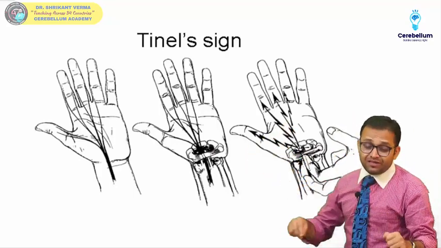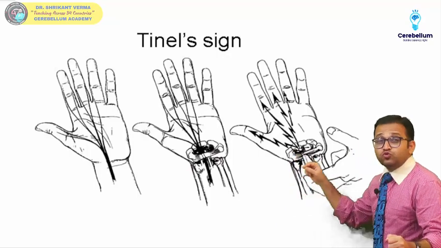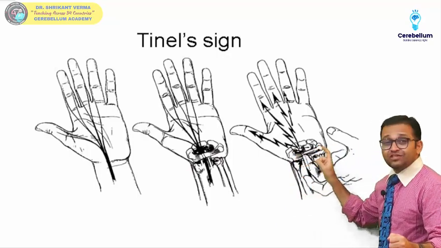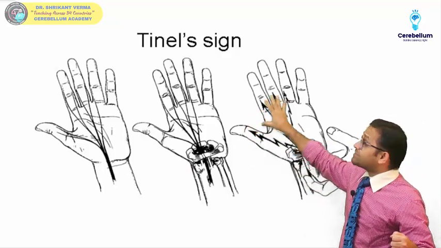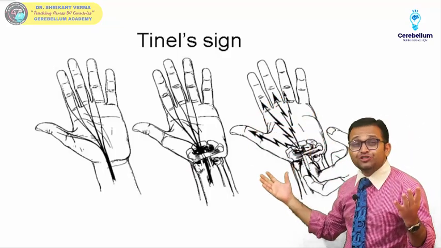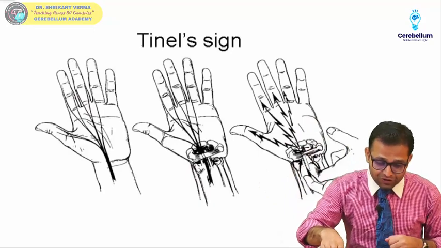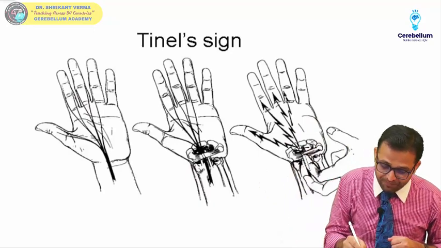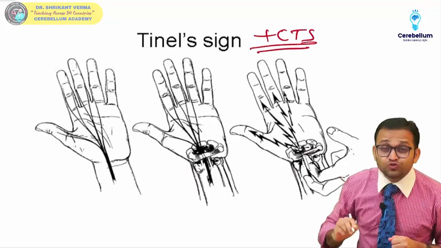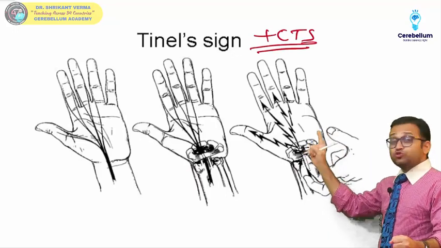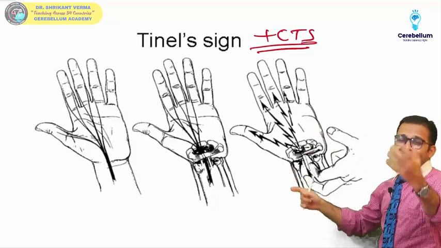Very important. Remember, you have to tap over the flexor retinaculum. So the patient will say there is an increase in the pain along the lateral 3.5 of the fingers. Sir, it is the positive Tinel sign. Remember, this positive Tinel sign is found positive in case of the carpal tunnel syndrome. So think, if your carpal tunnel syndrome short note also includes the Tinel sign, how good your marks will be.